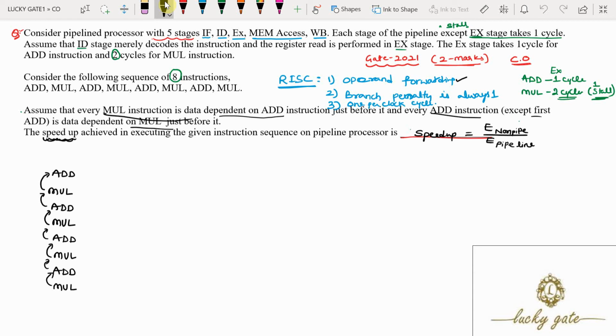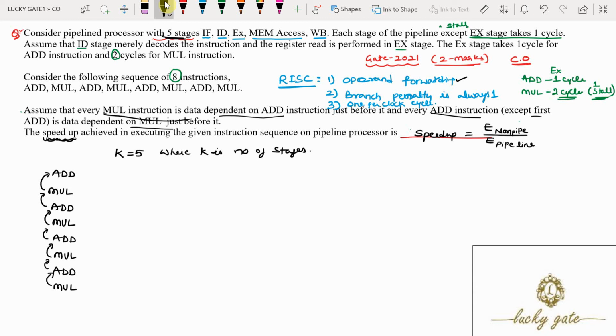Now here there are totally 5 stages. So the number of stages I am calling K. K is the number of stages for the pipeline. And there are a total of 8 instructions: 1, 2, 3, 4, 5, 6, 7, 8.